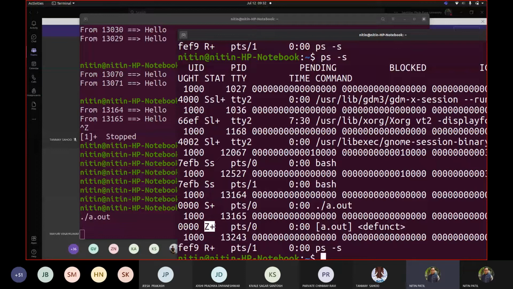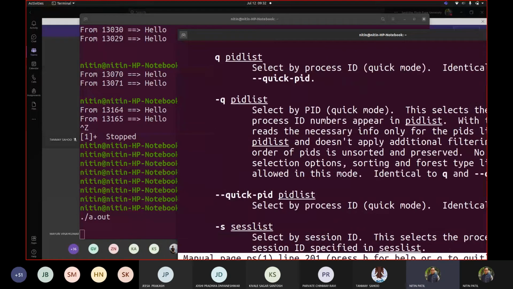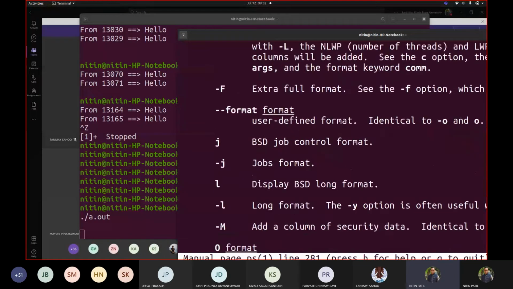So that means zombie, and that was shown for my child process. This is a child process. Now we will see what exactly the zombie actually means. So let us go back to man and try to see what exactly that Z means for us.